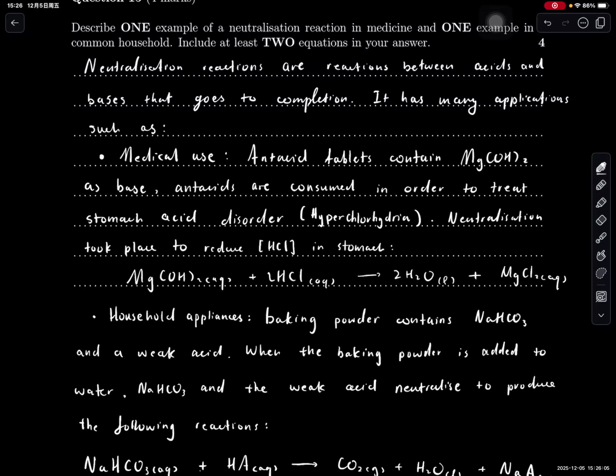Okay, I can't read this. Okay, hyperchlorohydria. So it's a lot of hydrogen chloride in the stomach. The neutralization will actually take place to reduce the concentration of HCl, right? So that's the reaction right here. The reaction goes forward, and this is a complete reaction because of neutralization, right? So HCl will decrease.